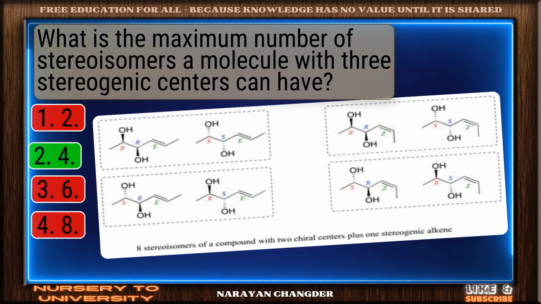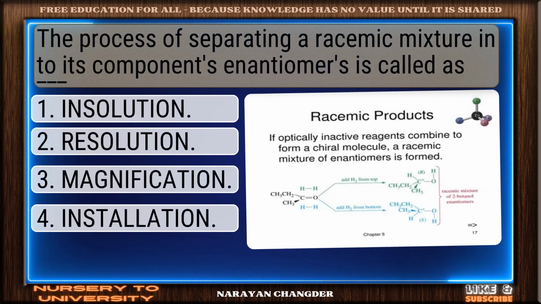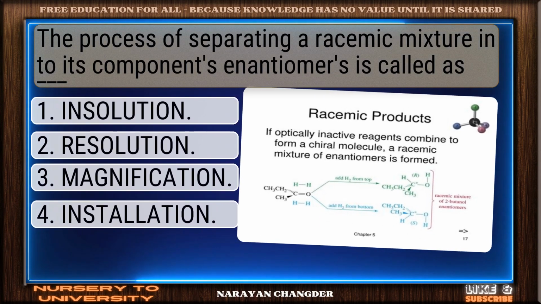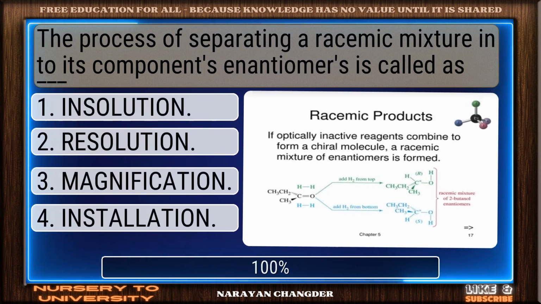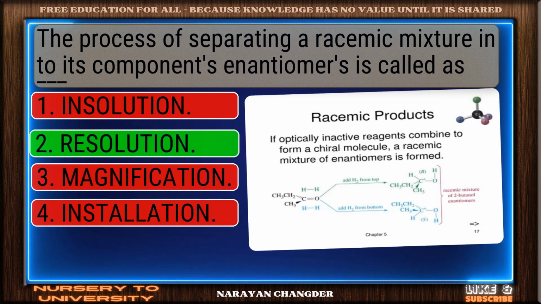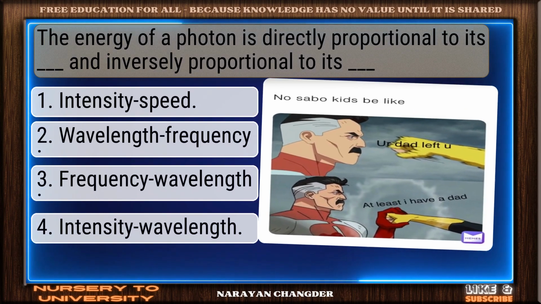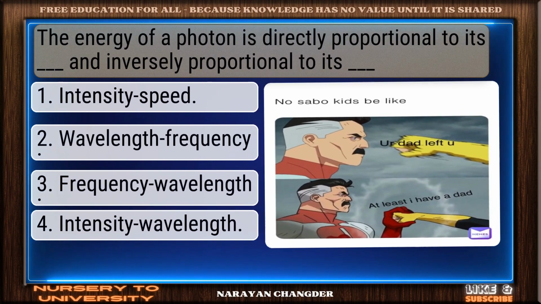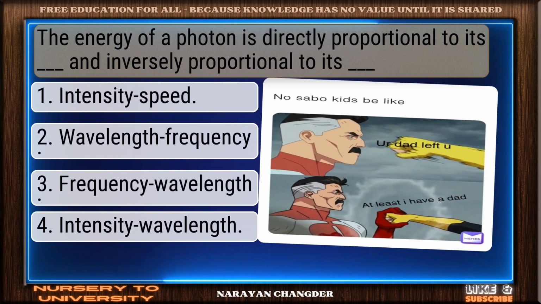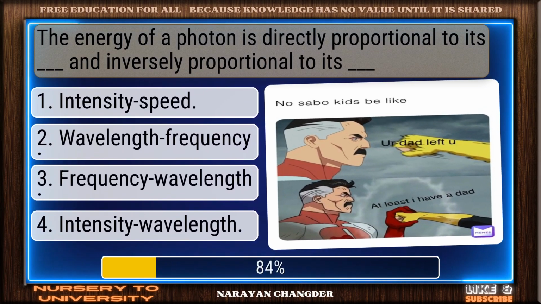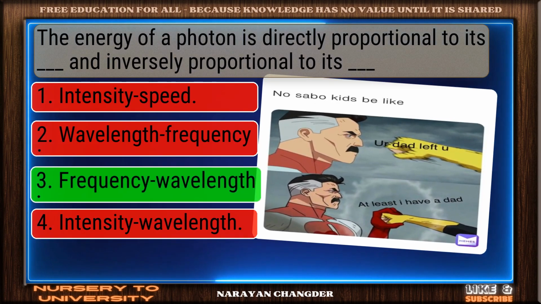Good job. Your answer 4 works well here. The process of separating a racemic mixture into its component enantiomers is called as dash. Good thinking. Resolution is the right answer. The energy of a photon is directly proportional to its dash and inversely proportional to its dash. Smart move. Frequency, wavelength is an accurate answer.